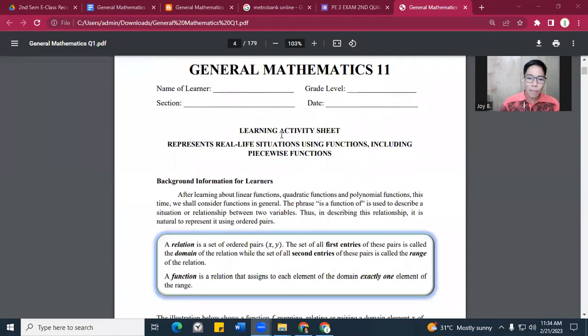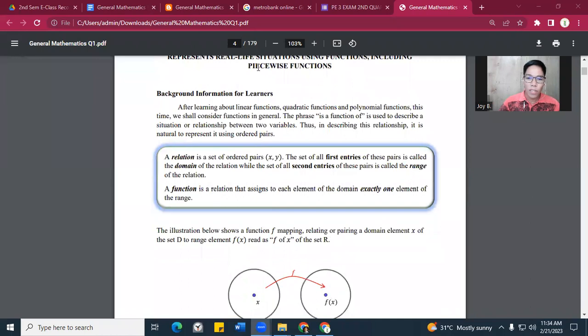Now, in general mathematics, okay, let's have here the background first or recognition of your prior learning. So after learning about linear functions, quadratic functions, and polynomial functions, okay, this time we shall consider functions in general. The phrase "is a function of" is used to describe a situation or relationship between two variables. So to explain further, para madaling maintindihan, pag sinabing function, it means that we are describing a situation or relationship.